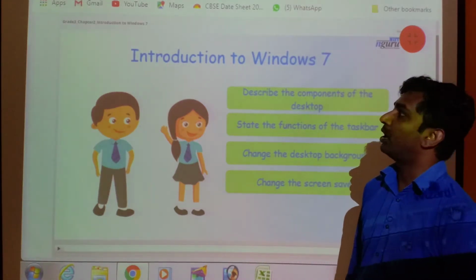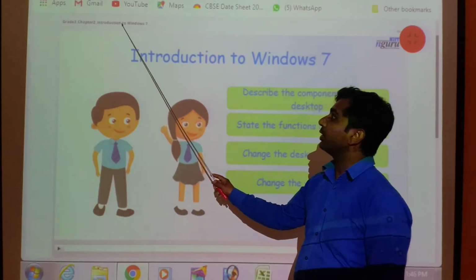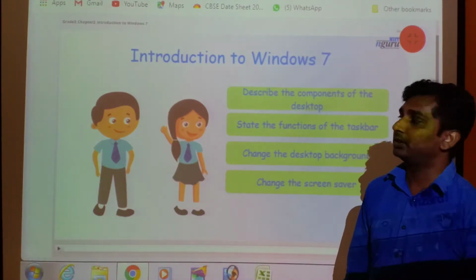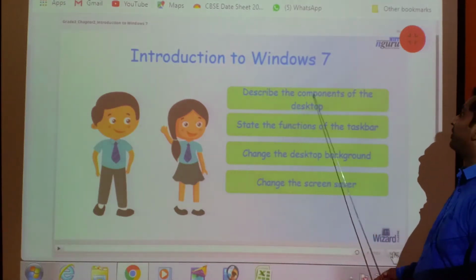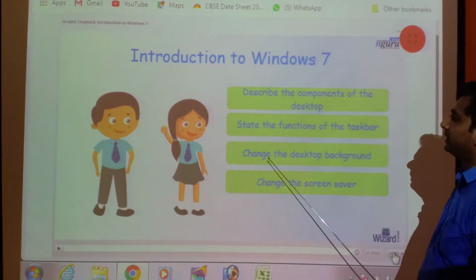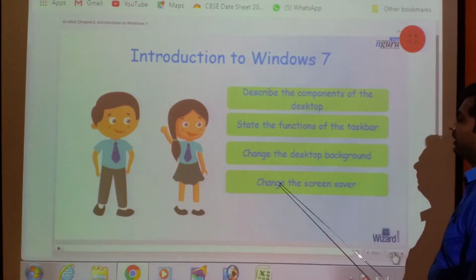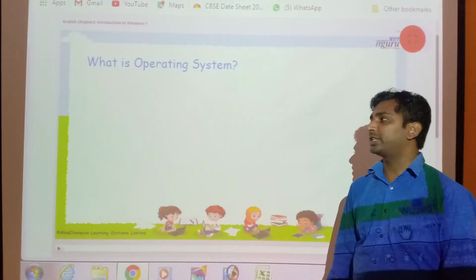Today we will learn computer of class 3. Chapter name is Introduction to Windows 7. This chapter describes the components of the desktop, states the function of the taskbar, changes the desktop background and changes the screensaver. So now, what is Windows 7?